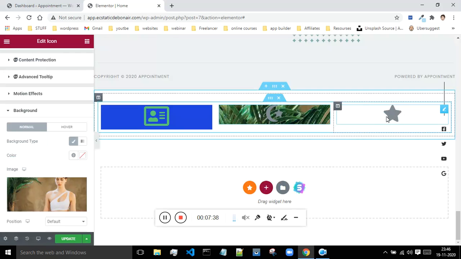Okay, so thanks for watching. This is how you can display the icons, and also you can change the background color of that icon.